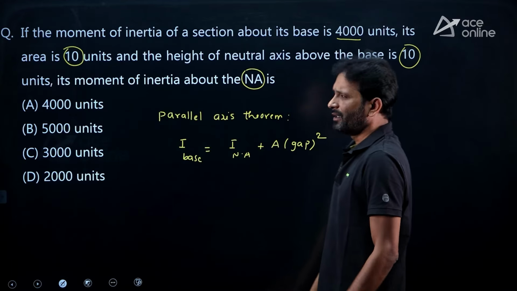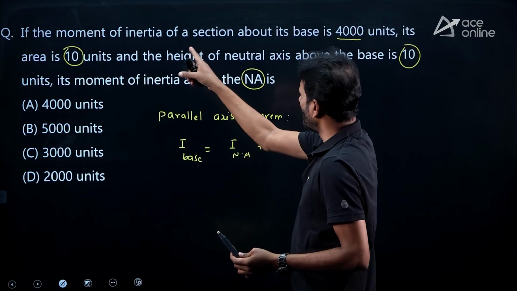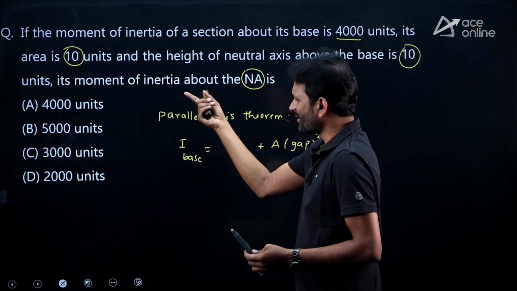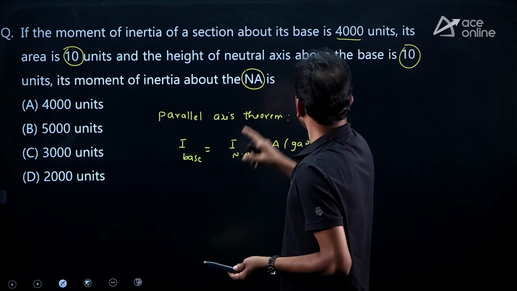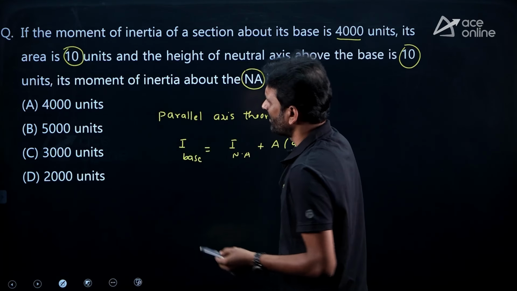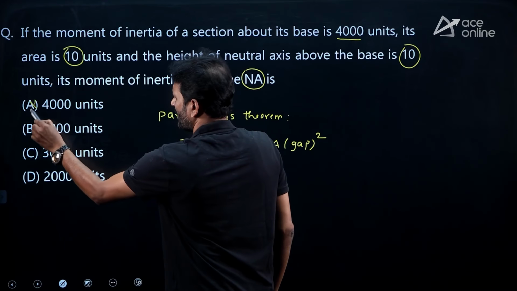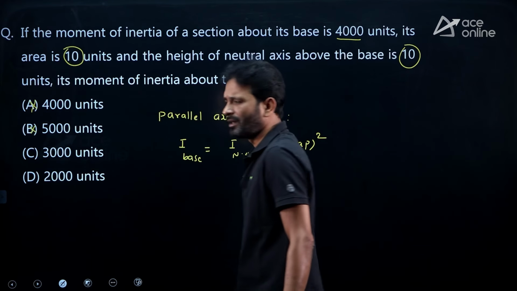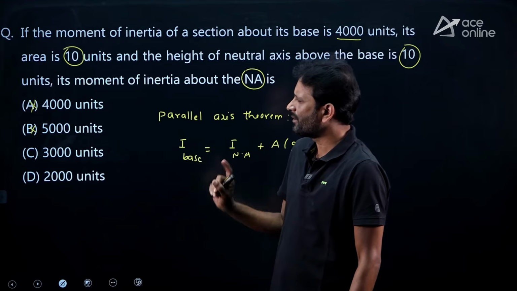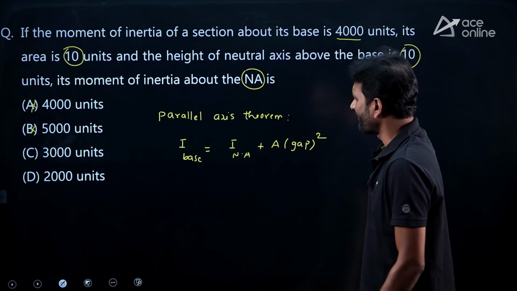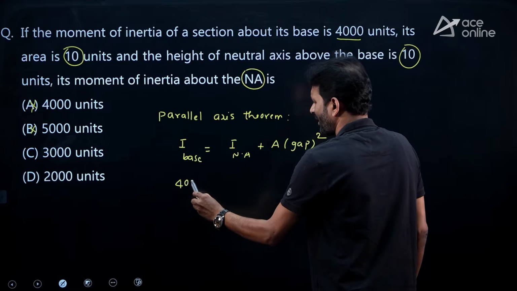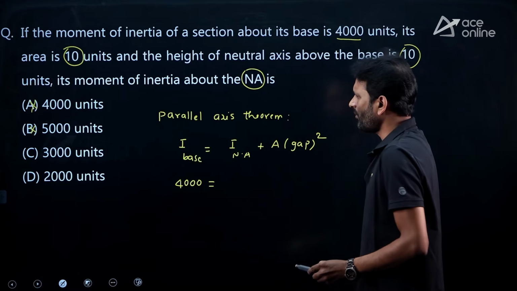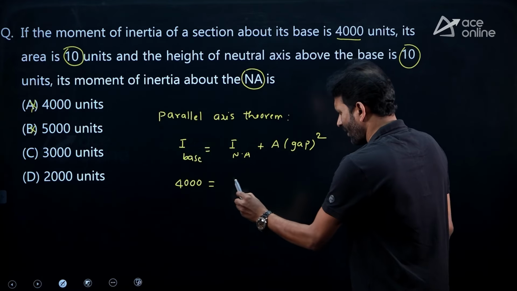So, usually moment of inertia about the neutral axis or about the centroidal axis has the least value compared to other reference axes. Here it is 4000, so obviously option A and option B are undoubtedly incorrect answers. Either C or D is going to be the correct answer. Let's see this one. I base is mentioned as 4000 units. I am using it here, and INA is our requirement.